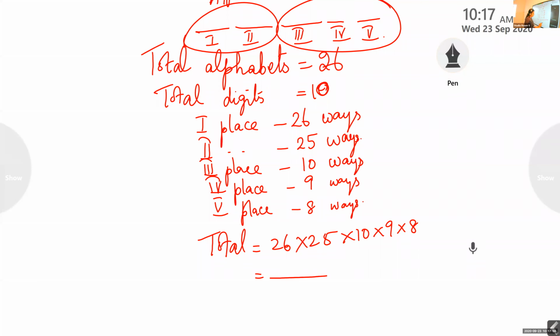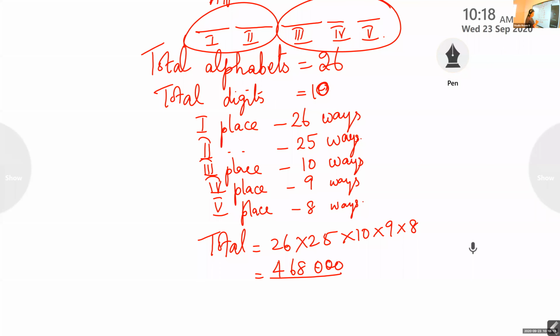Compute this and give the answer. 4 lakh 68,000.